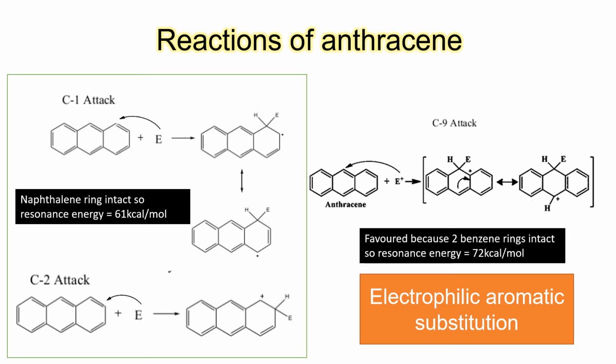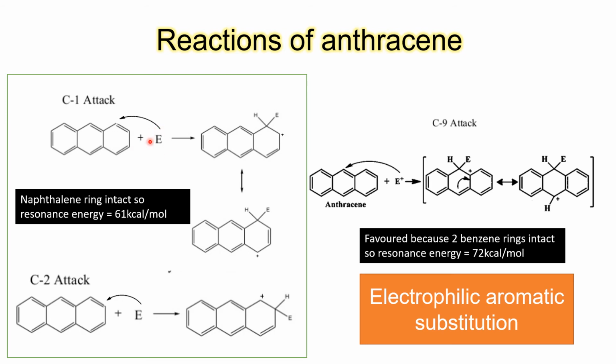Now coming to chemical reactions shown by anthracene, an important one is electrophilic aromatic substitution, because after all this ring is very much electron rich. So this is the anthracene, and as the ring is symmetric in nature, we have three benzene rings fused.